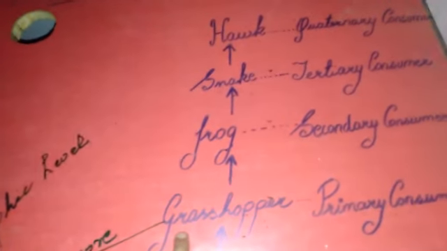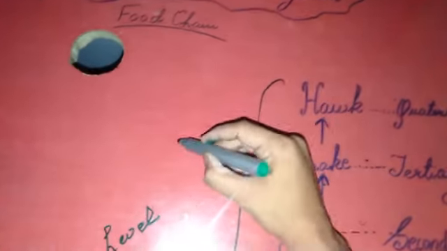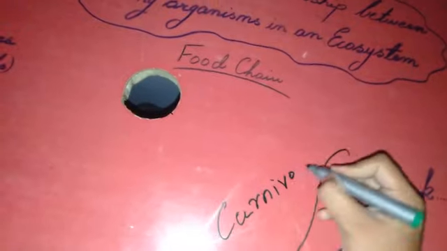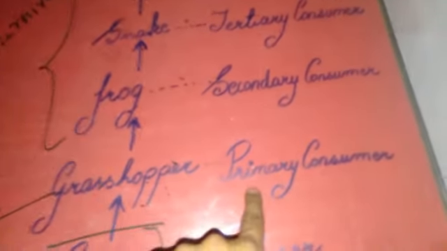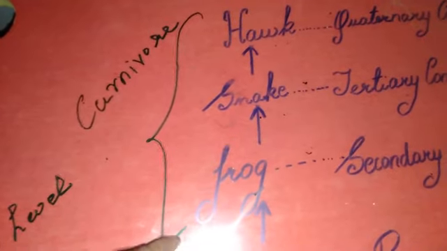Fine. Herbivore. And starting from here, the rest are carnivores. At the primary consumer trophic level, we always have a herbivore, and from here we have carnivores, because they can't be herbivores.